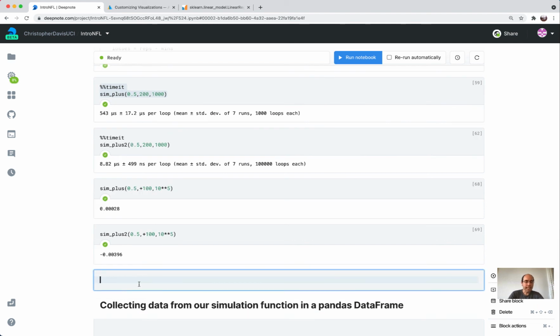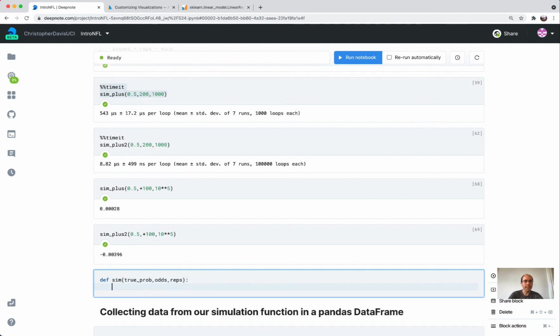And now the last thing I want to do is write a single function that combines all of them. So I'm going to call this sim, and then there's going to be true probability, odds, repetitions. So that stuff's the exact same. And this one, it's not going to matter if it's plus or minus.